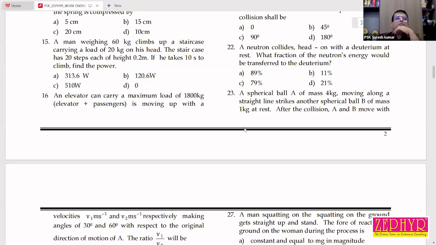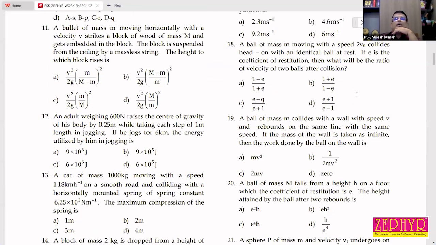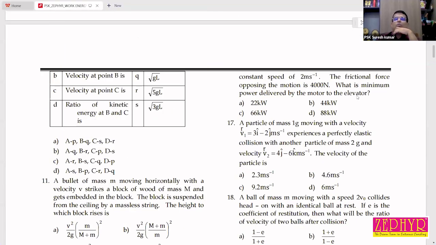Is moving up with velocities v1 meter per second, with a constant speed too. Okay, sir. The frictional force opposing the motion is 4,000 Newton. What is the minimum power delivered by the motor to the elevator?